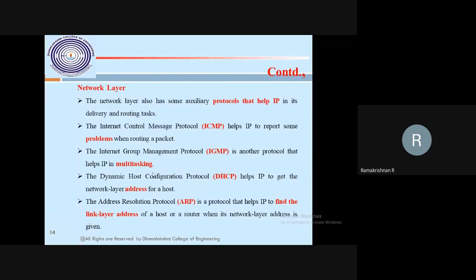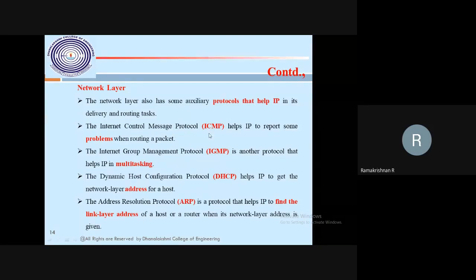If I only have the IP address, can I transmit the data? Yes, I can transmit, but it's not reliable. That's why we have TCP/IP. TCP/IP provides the reliable and best-performing internet connection. So IP makes sure you and I can transmit the data, but it's not a reliable connection. We want reliability, so we merge it with the transport layer protocol TCP. So here some of the protocols are running.